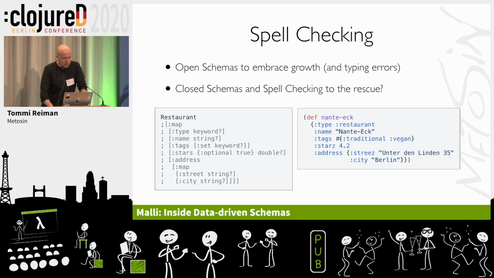Here's the restaurant schema we had, and some lovely Berlin restaurant where I lost my voice yesterday. But traditional vegan food, and it clearly has some errors. It has two typos, stars and streets. And so it's not going to be valid. So how do we get the errors? Let's see the three styles.